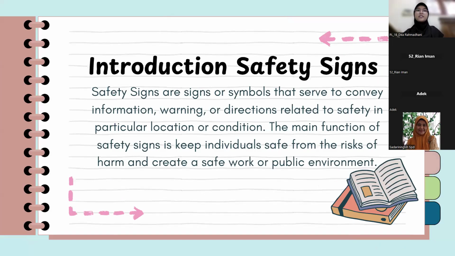Introduction to safety signs. Safety signs are signs or symbols that serve to convey information, warning, or direction related to safety in a particular location or condition. The main function of safety signs is to keep individuals safe from the risk of harm and create a safe work or public environment.